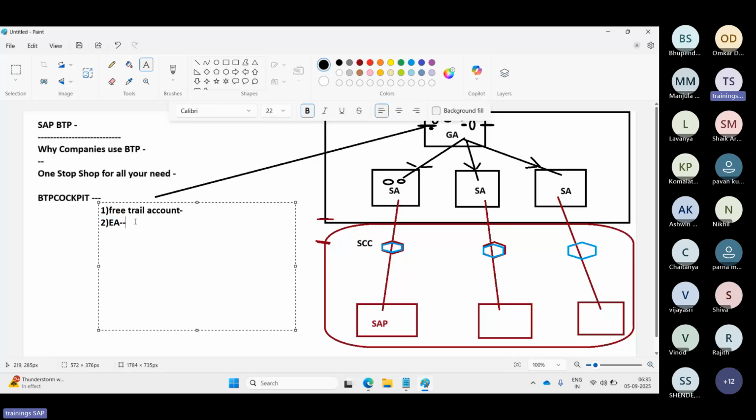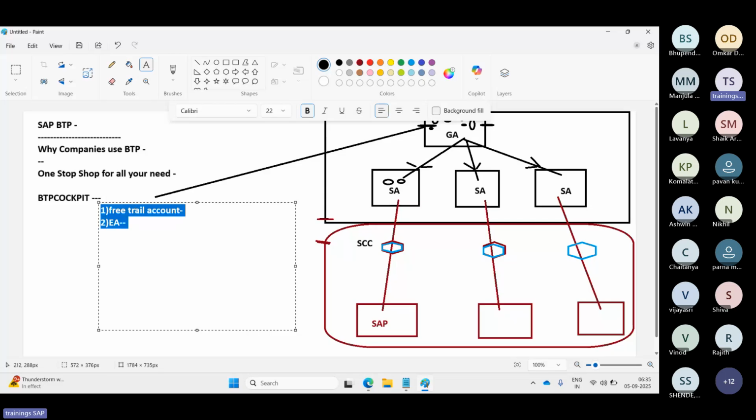Here you can access all the 85 services that we have in the Discovery Center. You are eligible to use all the services here. So those are the types of global accounts, and these global accounts we have to manage here. That is the main thing.